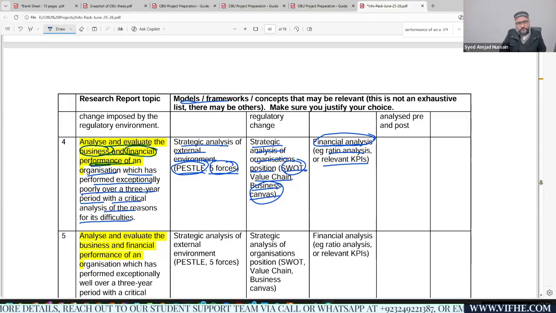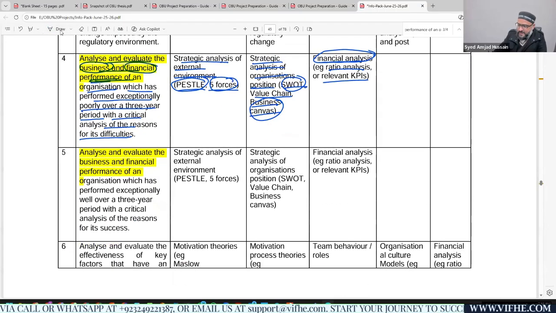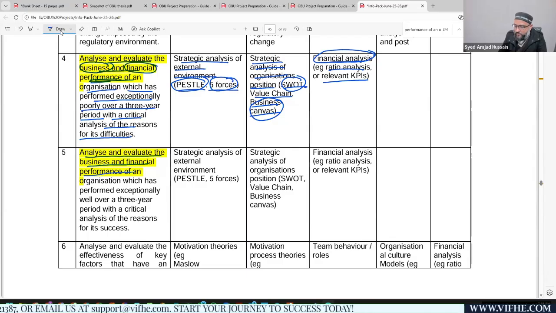Then, in the same way, when we are looking at topic number 5, what is the difference between topic 4 and topic 5? You can see this topic is the same one. Analyze and evaluate the business and financial performance of an organization which has performed exceptionally well. This was the difference. It says exceptionally. Topic number 4 says exceptionally poorly, and topic number 5 mentions exceptionally well.